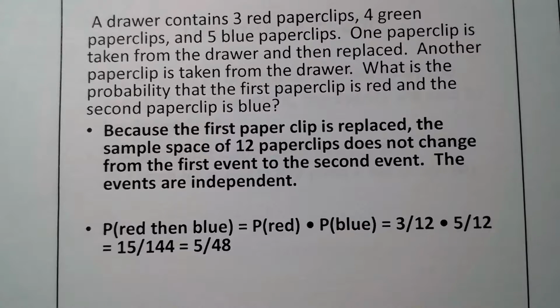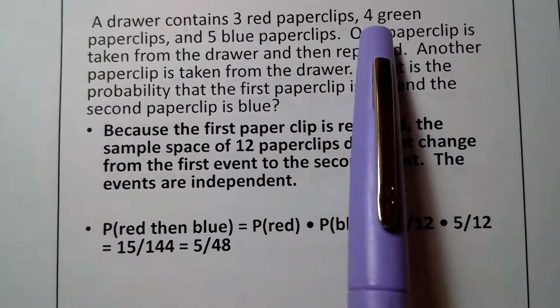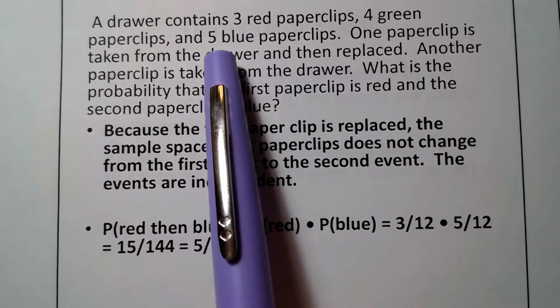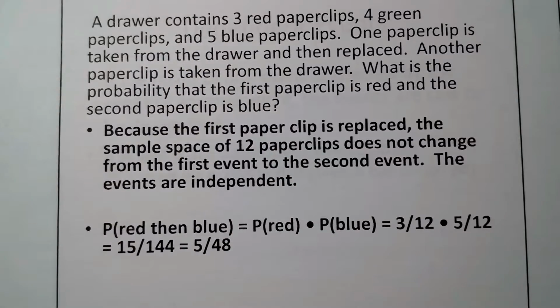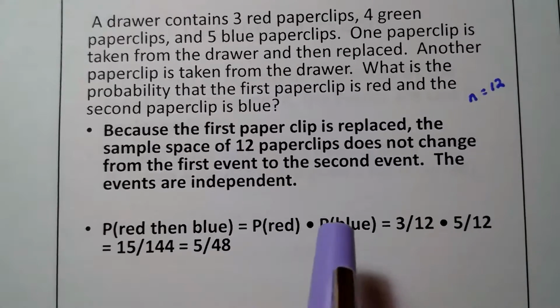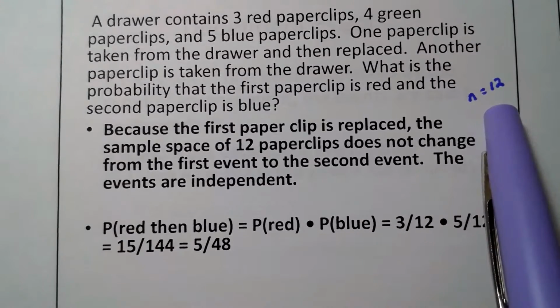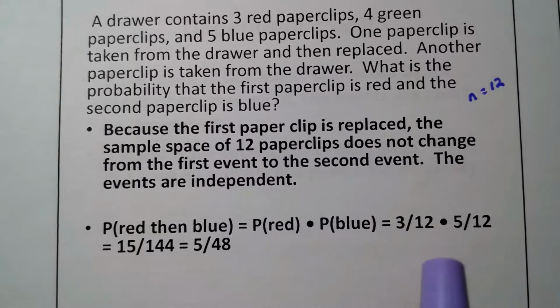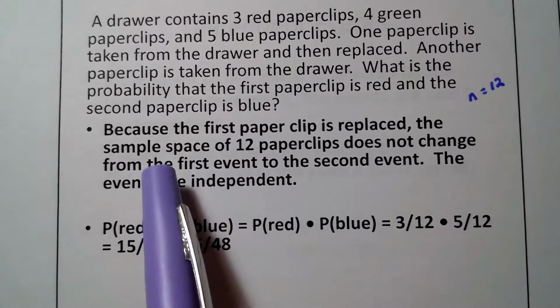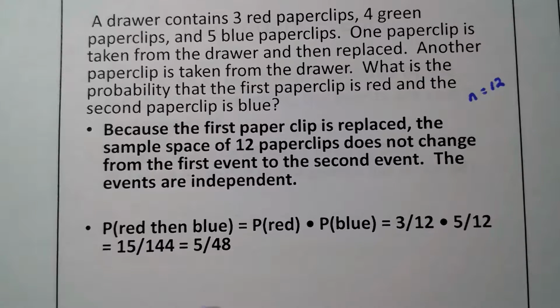Well, think about it. I have a total of 3 and 4 is 7, and 5 is 12. So I have a total of 12 paper clips, so my N is 12 here. And they're all in the same container or bag. So if I pull out a paper clip and record its color and put it back, I still have 12 paper clips in the bag. So I have equally likely chances. Because the first paper clip is replaced, the sample space does not change.